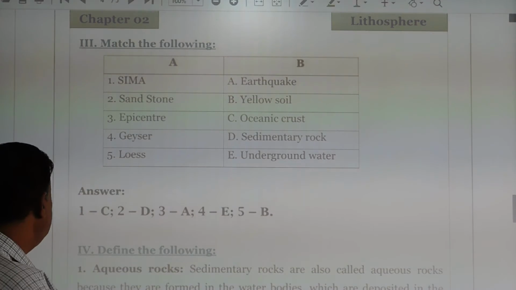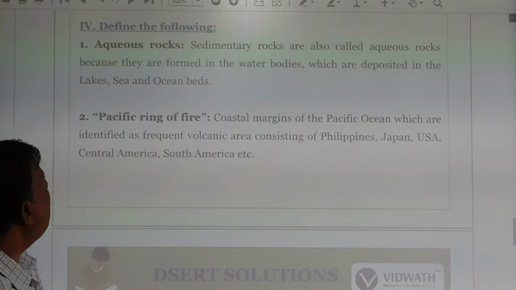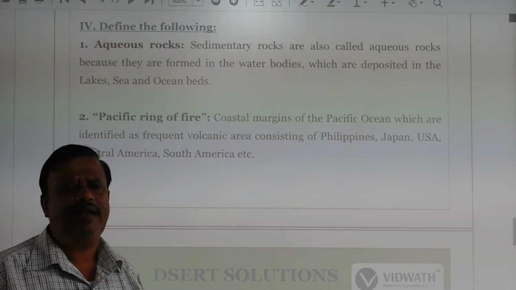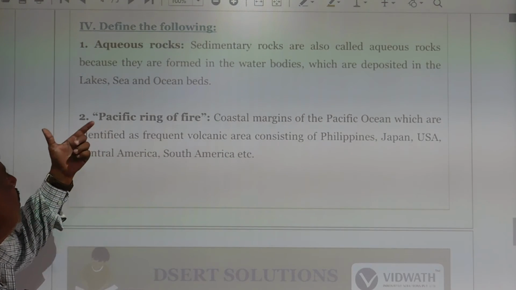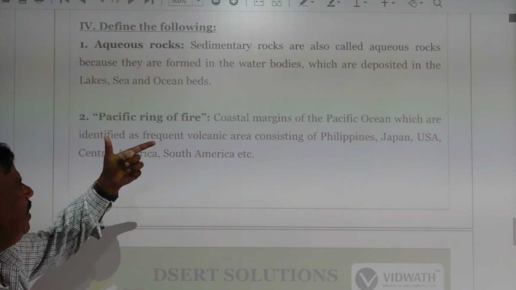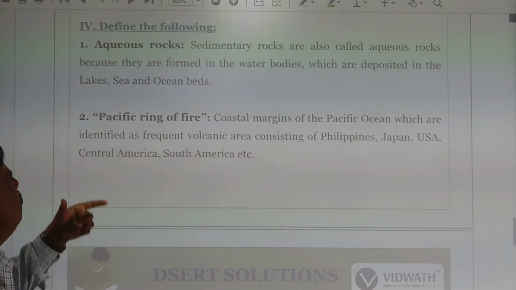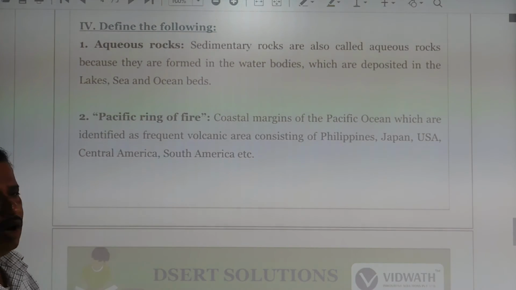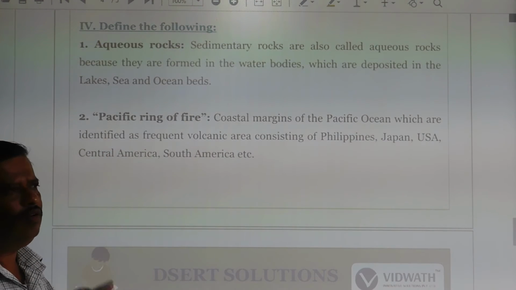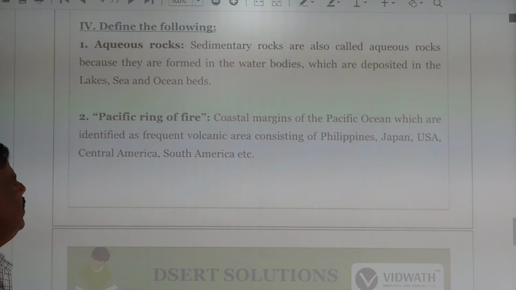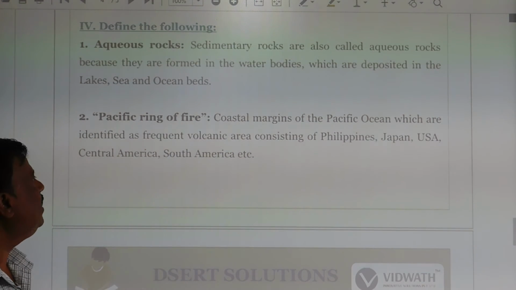So these are the following. Last one, the aqueous rocks. There are different types of rocks classified by geographers. Among them, the important ones are aqueous rocks. Sedimentary rocks are also called aqueous rocks, because they are formed in water bodies and deposited in lakes, seas and oceans. They are affected by waves, winds and the atmosphere.